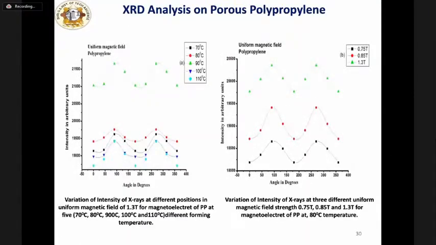Now, after doing this type E orientation pattern, there are some results, which are shown in this graph. For the magnetoelectrets prepared with polarizing temperature, I am explaining only the 80 degree Celsius case with homogeneous field, that is 0.74 Tesla to 0.85 Tesla.